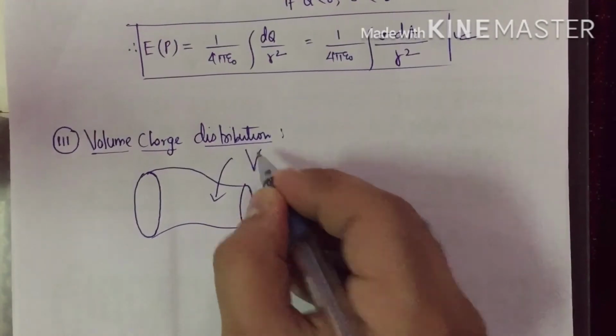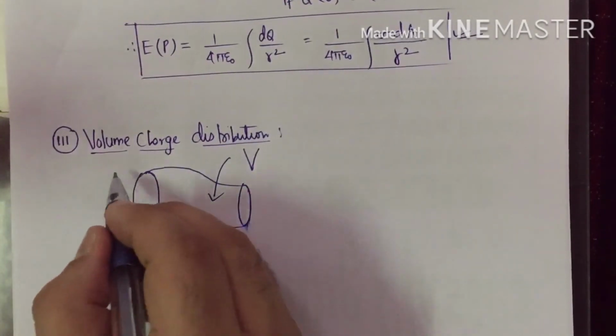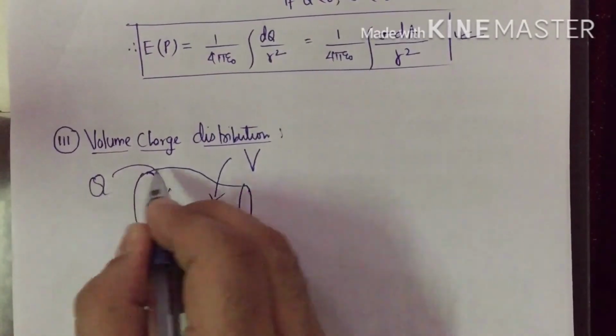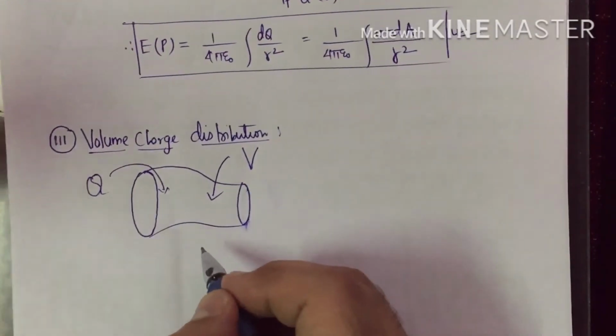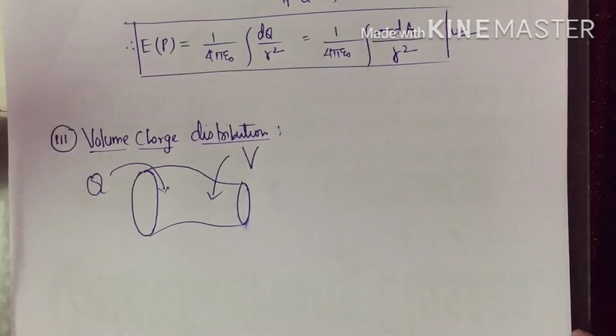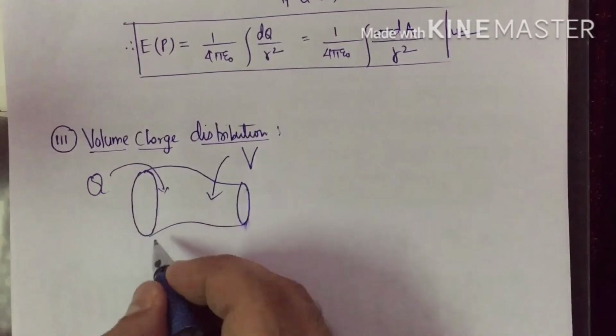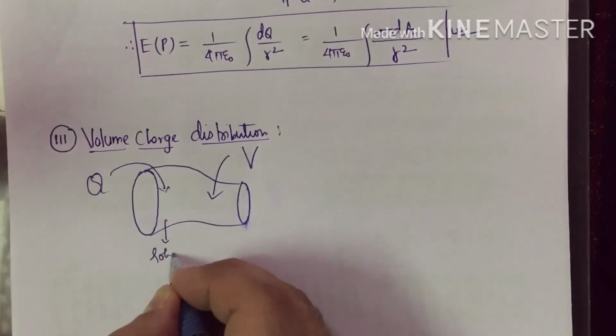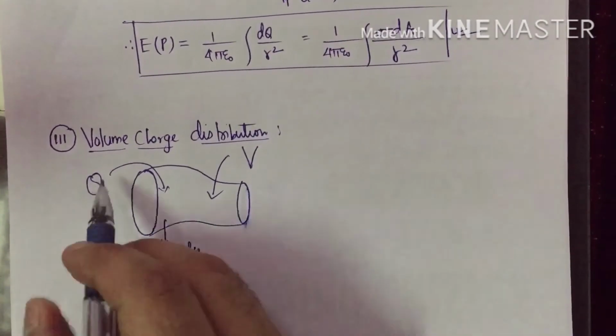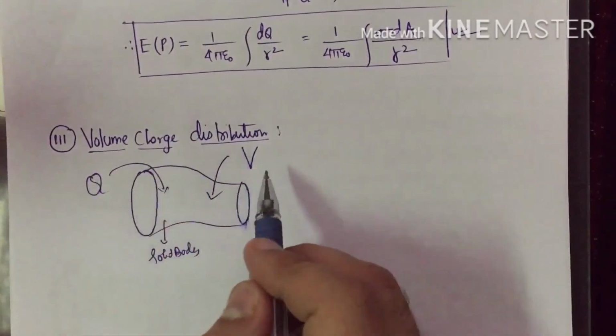Total volume of this is V. Let us suppose a total charge Q is distributed on its entire volume. So total charge Q, this is your solid body, where total charge Q is distributed on its total volume.